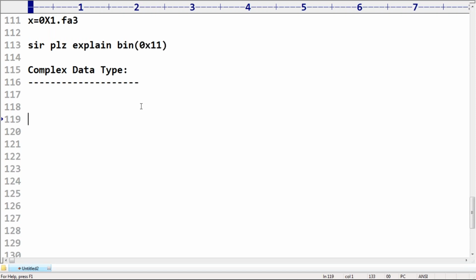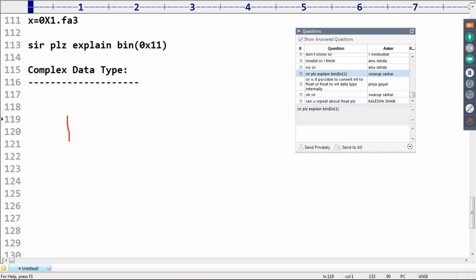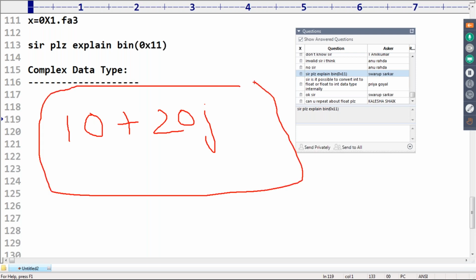Sir, sometimes in your mathematics somewhere, you may have heard about 10 plus 20j. Have you ever heard about this one? 10 means int value. Sir, do you know this is int j? This type of style is by default considered complex numbers. Remember this one, sir. a plus bj. This type of style is by default considered complex numbers. Especially, sir, electrical engineering applications, mathematical based applications. If you want to use, then this type of concepts are very common.